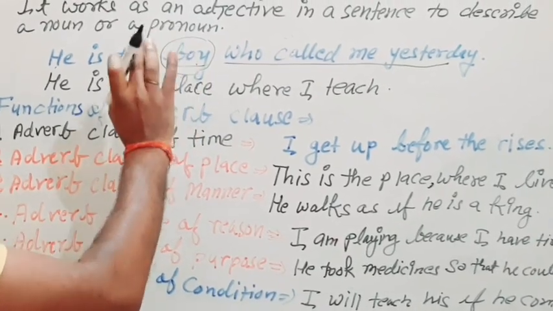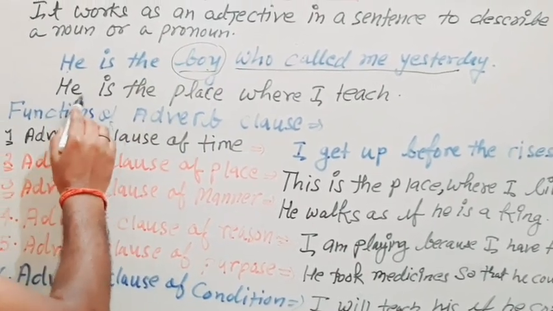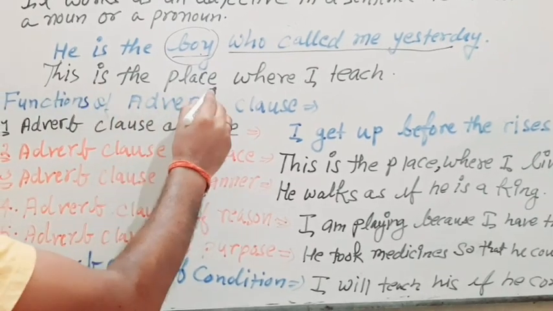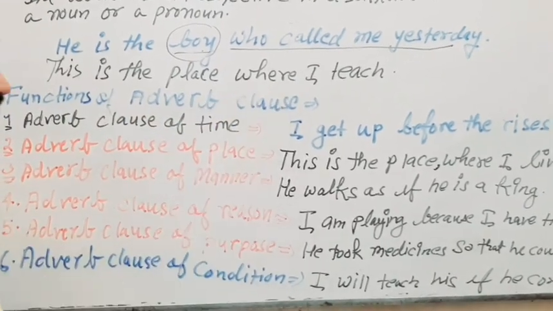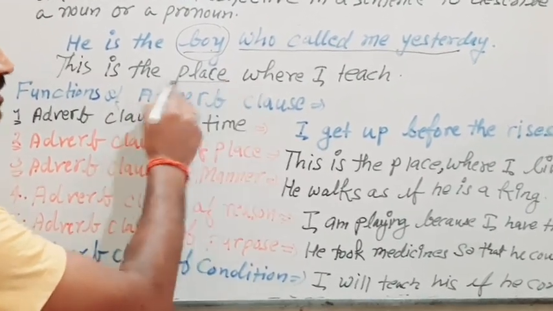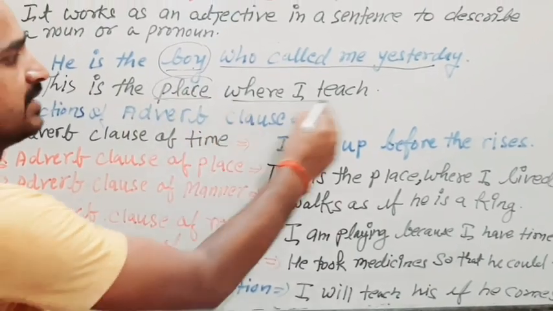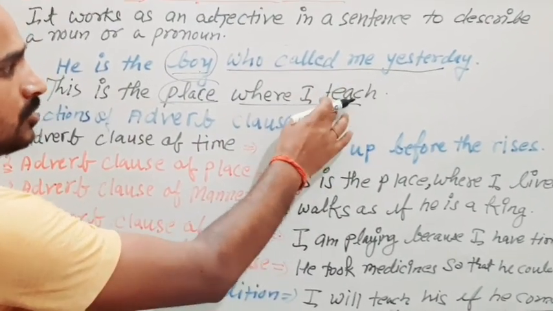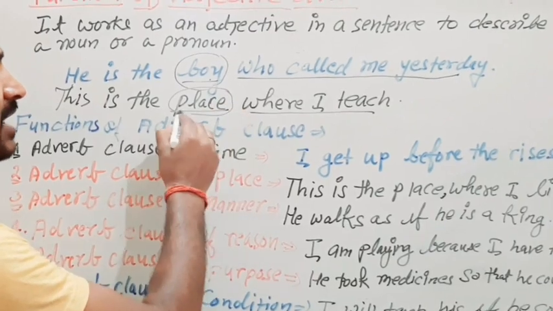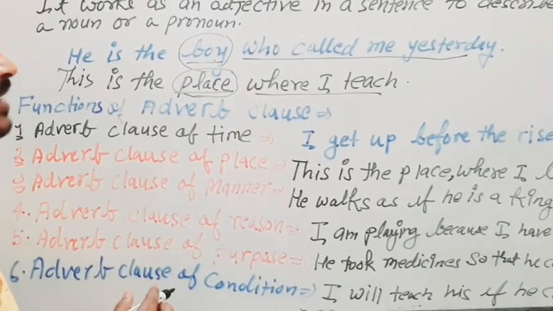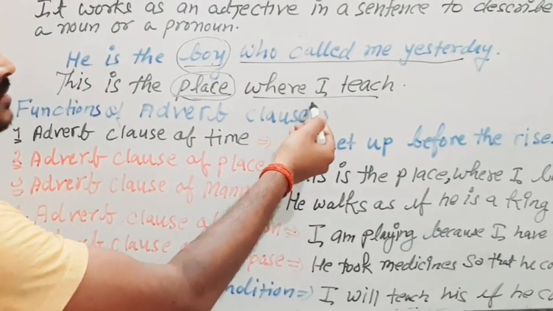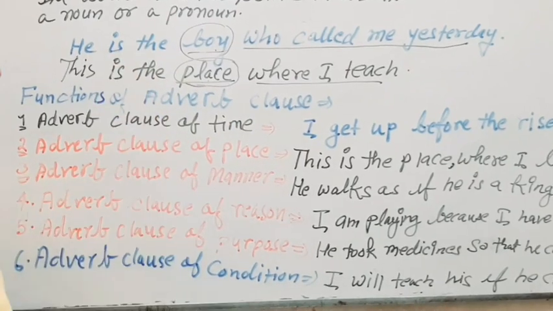Okay, now see one more example. This is the place where I teach. So this is the place, now where is it? So this clause is coming to describe this place. That's why this is an adjective clause of this noun.